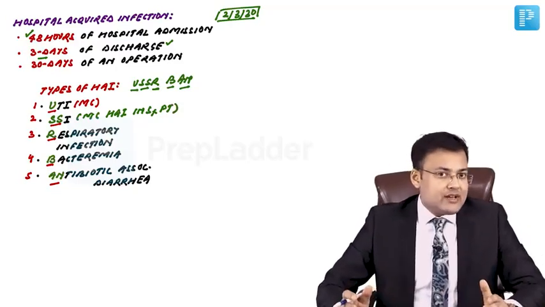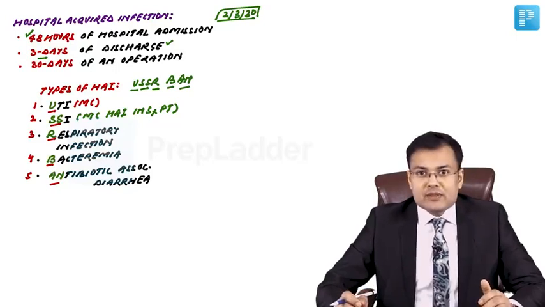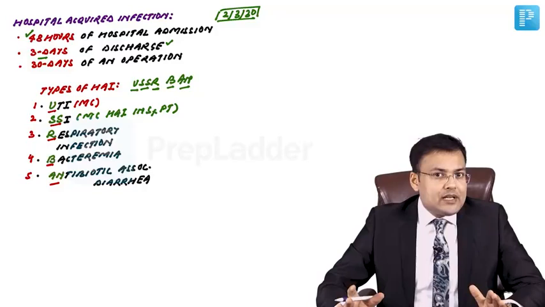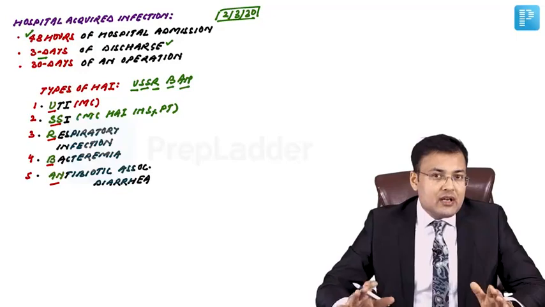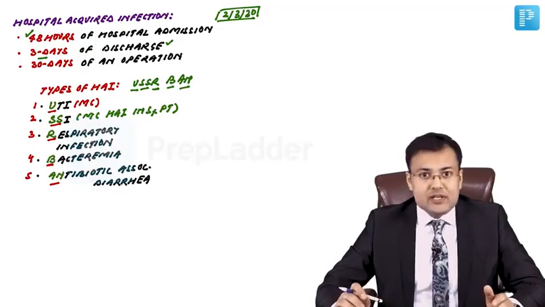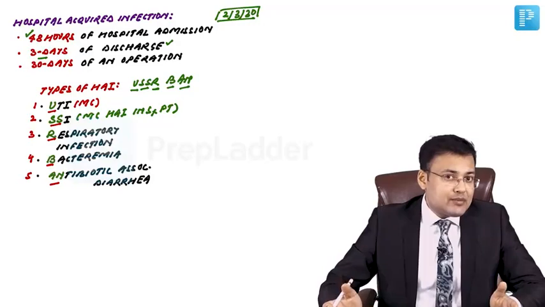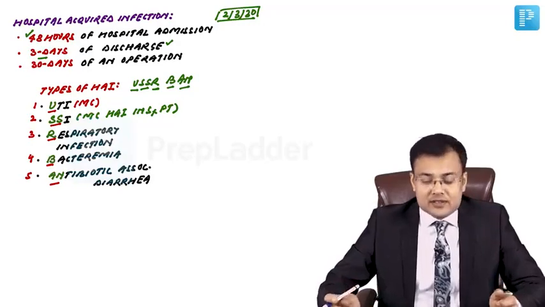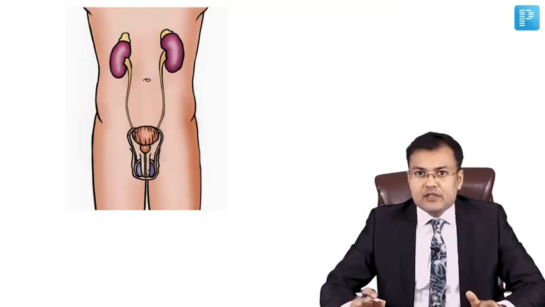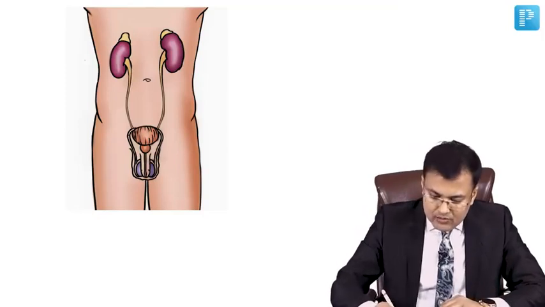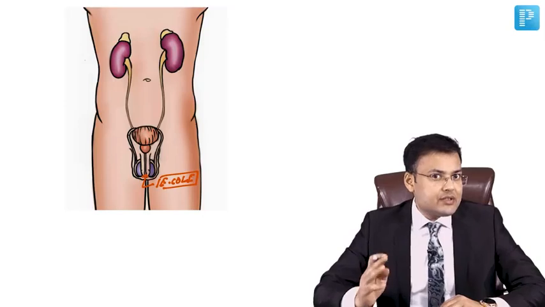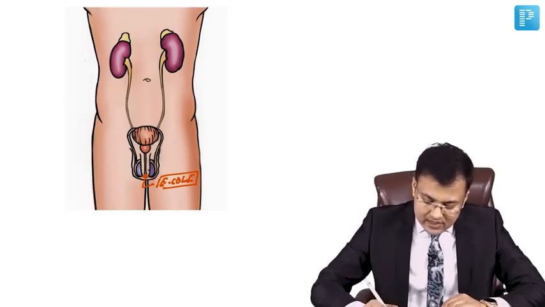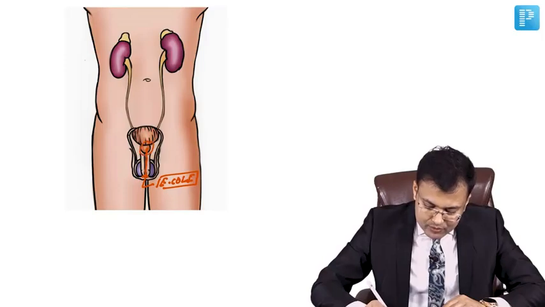Now see the question. For UTI, urinary tract infection, what's the most common organism responsible? And that is E. coli. Let me tell you, for most of the infections in surgical patients, the most common organism responsible is E. coli. So see how E. coli is responsible for most of the surgical infections. We discussed most common hospital acquired infection is UTI, and the most common organism responsible is E. coli. Via the urinary tract or via the urethra, this E. coli is reaching where? Prostate.